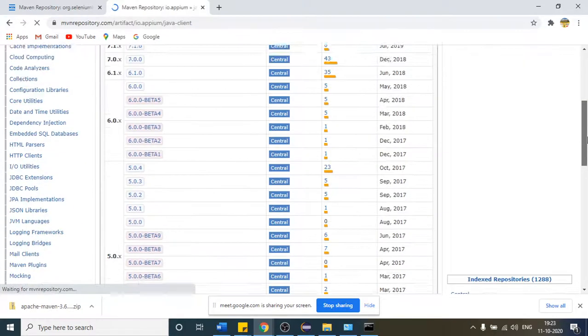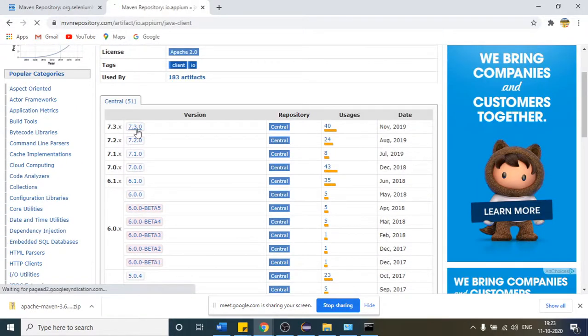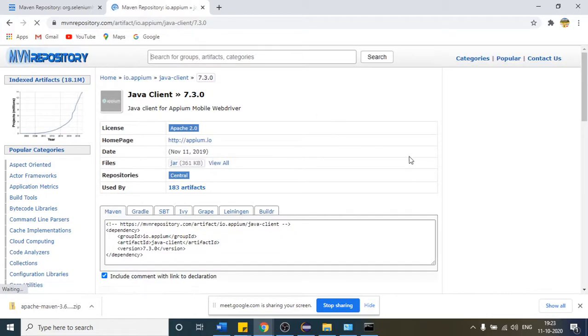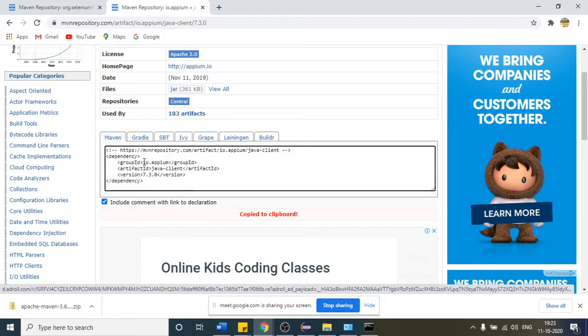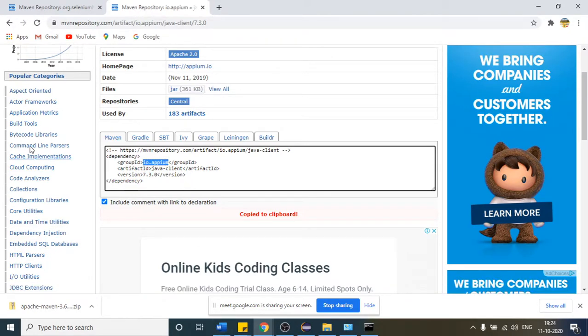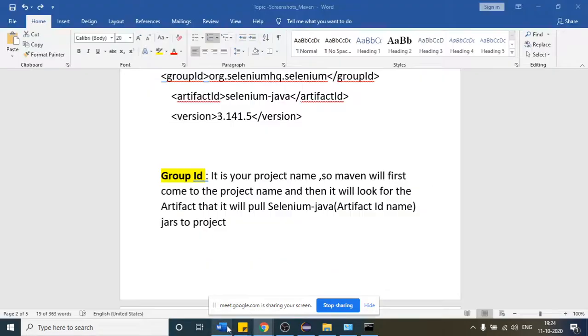What is this group ID? If I open any latest version, you will see that the group ID is different here. That group ID is going to uniquely identify your project, every time. Likewise, there can be thousands of such projects here. If you want to work with any particular project, you say it in the group ID. This group ID is your project name. Maven will first come to your project name, and then it will look for the artifact.